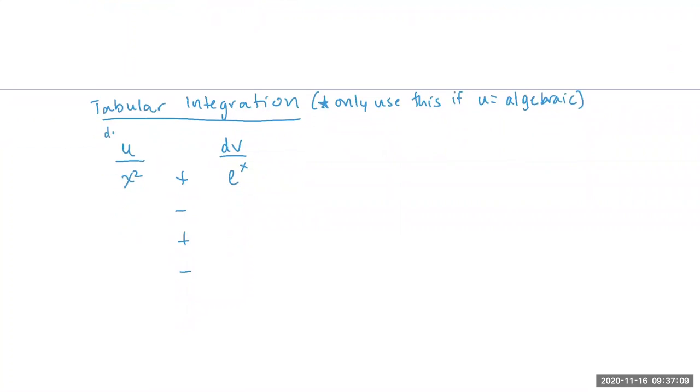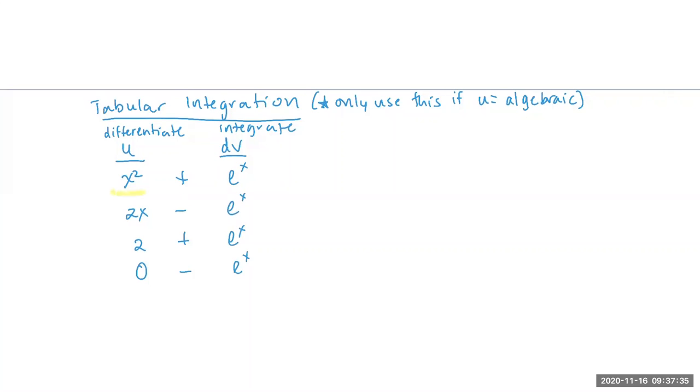On the left-hand side, whatever we let u be equal to, we differentiate. And on this side, we integrate. So I'm going to differentiate until I get to 0, and that should happen when you let u be equal to something algebraic. On the right-hand side, I'm going to integrate: e to the x, e to the x, e to the x.